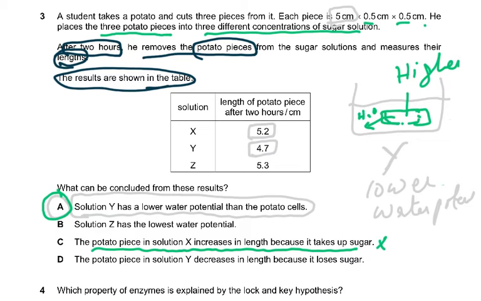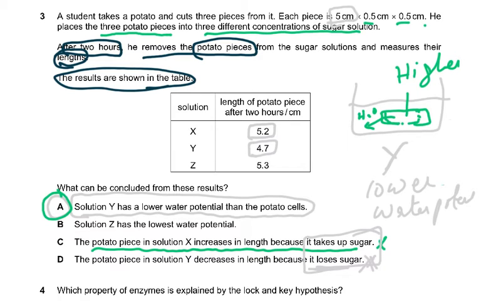If you look at D, D is wrong as well, because again it loses sugar. Take up of sugar or loss of sugar is not the story. The story is about the movement of water into or out of the potato. So this was wrong because the sugar thing is wrong. So both these were wrong because the sugar is being mentioned here.